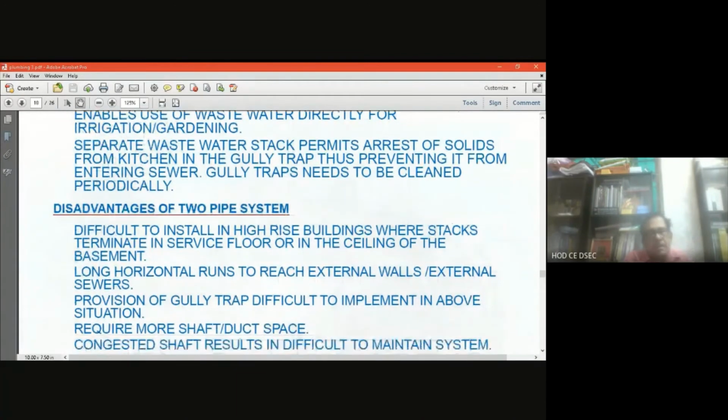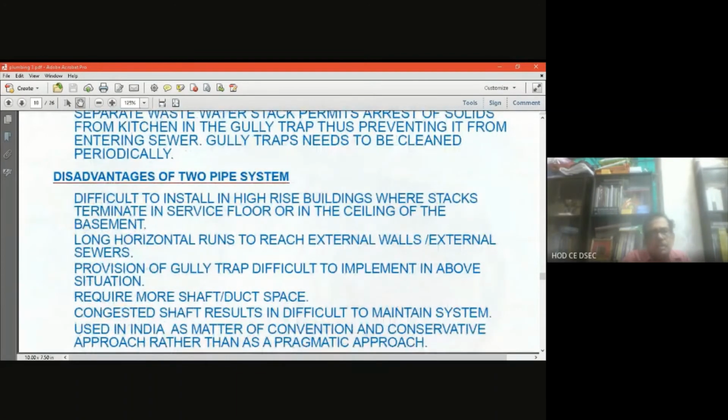Now, disadvantage of two pipes. Difficult to install in high-rise buildings. When you are talking about a two-story, three-story or four-story building, then the two-pipe system is fine. But when we are talking about multi-story buildings, 10 stories and above, then it is very difficult to install the two separate pipes in high-rise buildings, where stacks terminate in service floors or in the ceiling of the basement. So the two-pipe system choice will not be applicable in the tallest buildings. It will be very clear.